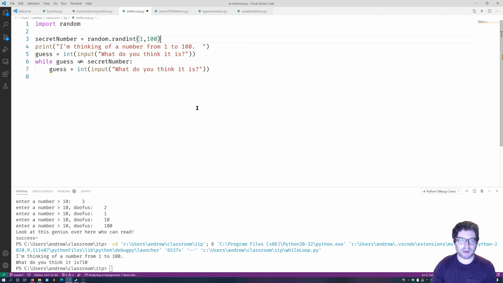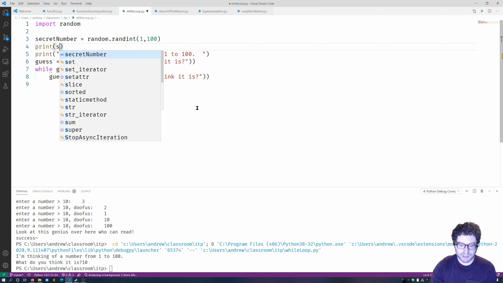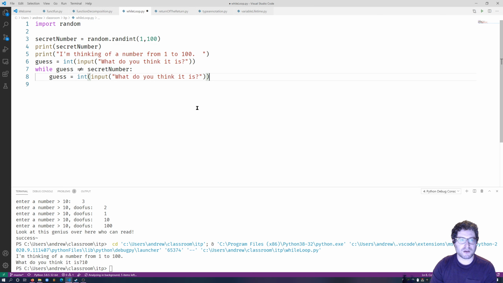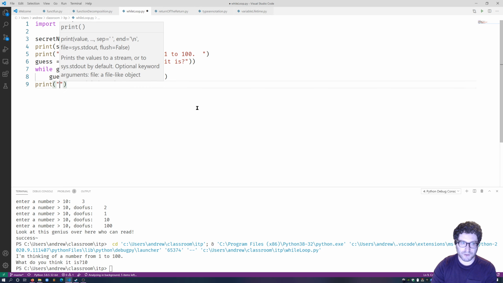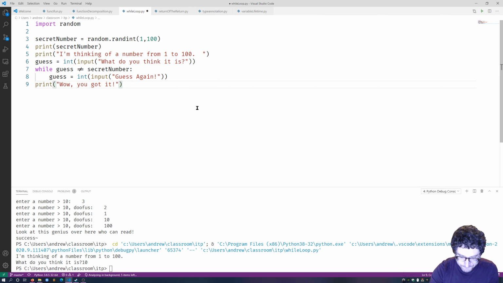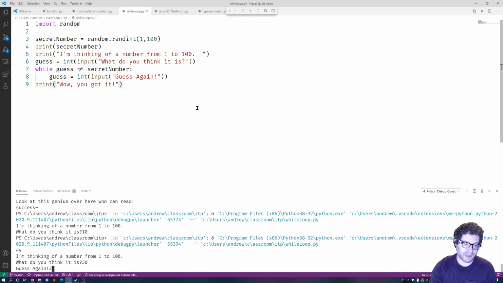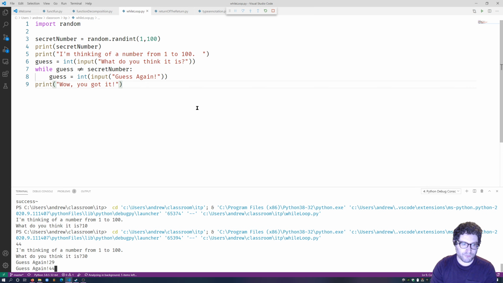But actually, why don't we go ahead and print it out for debugging purposes? Print secret number. What do you think it is? And then in here, I'm going to say guess again. Print, "Wow, you got it." Okay. What do you think it is? So it's 44, but I'm going to say 30. Guess again. 29. 44. Wow, you got it.